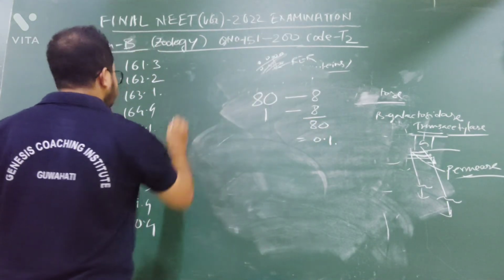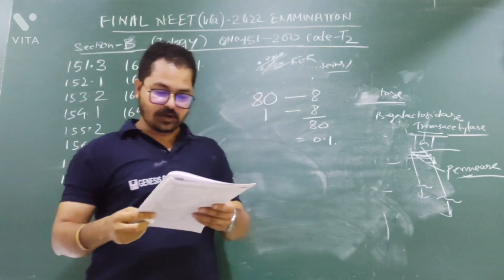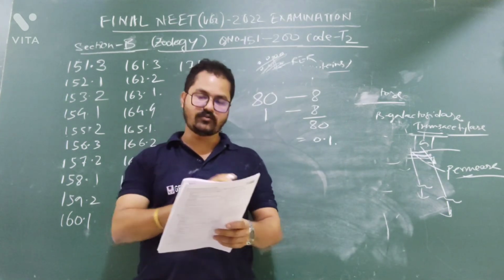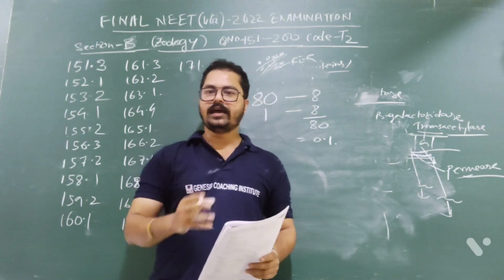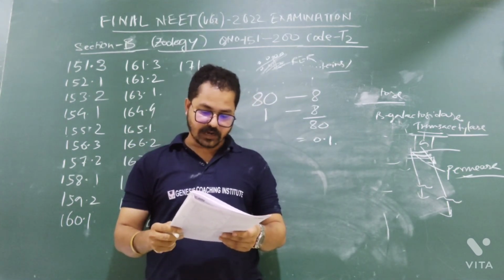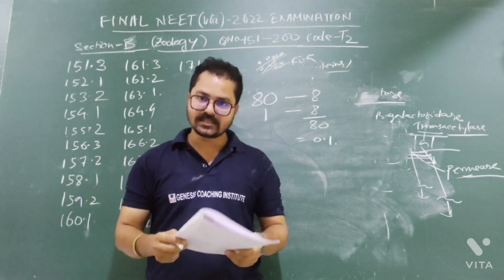Question number 171. Two statements are given. The coagulum is formed of a network of threads of thrombins. Blood coagulation will form with the help of the thrombin protein and fibrinogen protein. Statement 2: spleen is a graveyard of erythrocytes. Yes, it is correct.